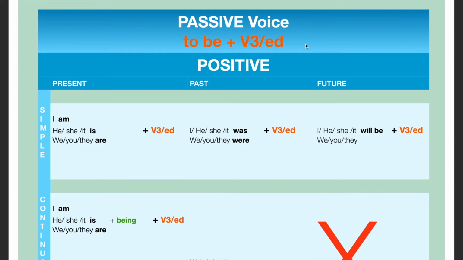Let's take a look at simple group. The formula for present simple is am, is, are plus the third form: I am, he, she, it is, we, you, they are. The formula for past simple is was, were plus the third form: I, he, she, it was, we, you, they were. The formula for future simple is will be plus the third form: I, he, she, it, we, you, they will be plus the third form.